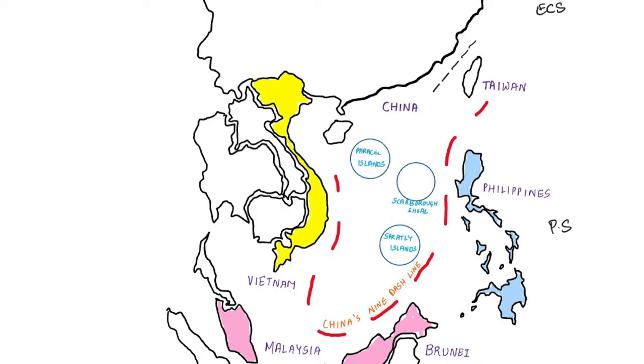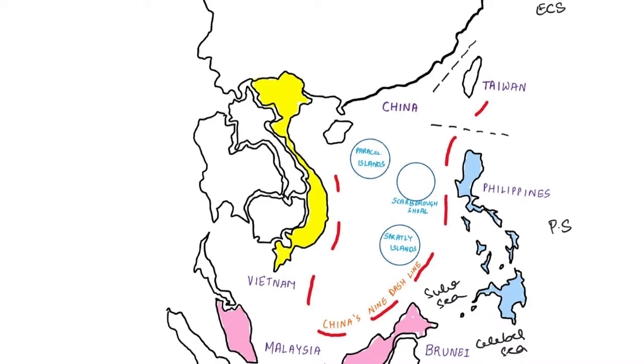This South China Sea is connected to the Philippine Sea through the Luzon Strait. So here comes the Luzon Strait between Taiwan and Philippines. These two straits are very important. Please remember, South China Sea is connected to the Philippine Sea through the Luzon Strait and to the East China Sea through the Taiwan Strait. Along with these, here comes the Celebes Sea and here comes the Sulu Sea. So please remember these two seas as well. So this is about the geography and the location of the South China Sea.